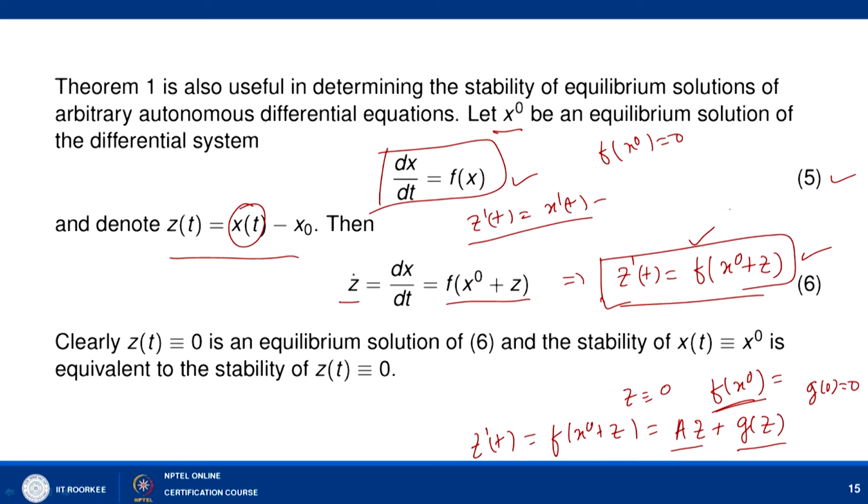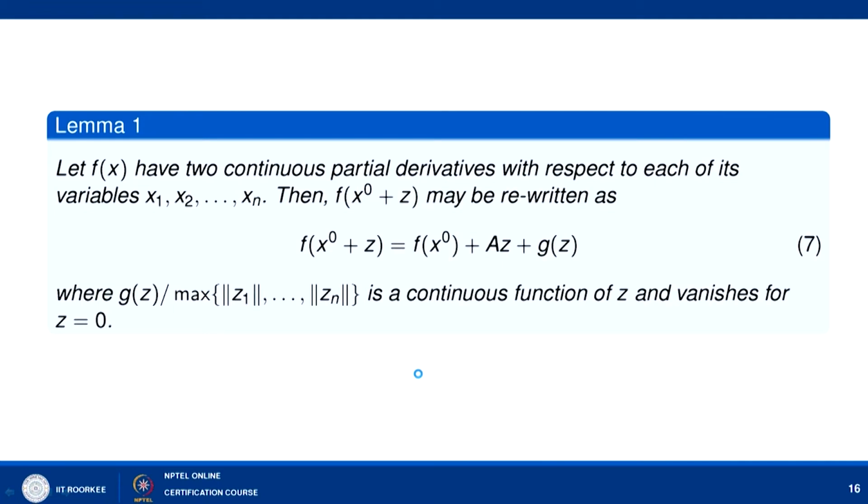So, here let me write it here, that clearly z(t) equal to 0 is an equilibrium solution of 6, and the stability of x(t) equal to x naught is equivalent to the stability of z(t) equal to 0 here. So, here we have the following lemma by which we can say that we can write down the expression f of x naught plus z as f of x naught plus A z plus g z here, where g z satisfies the property mentioned in the previous theorem, that is g z divided by norm of z is a continuous function of z and vanishes for z equal to 0 here.